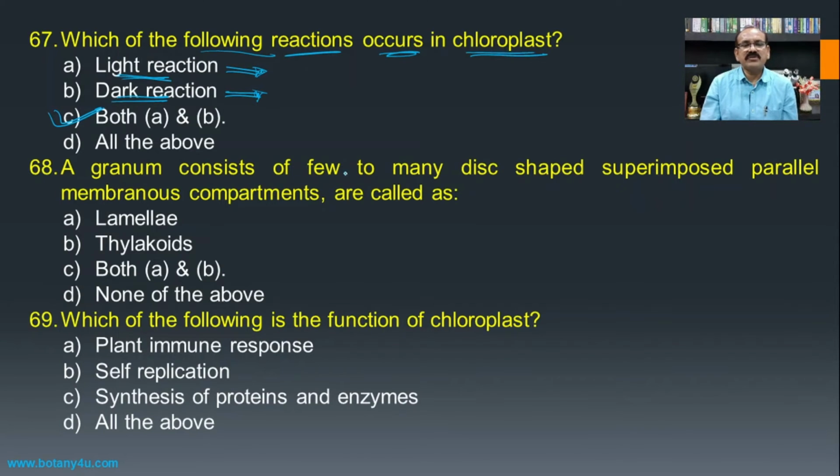A granum consists of few to many disc-shaped superimposed parallel membranous compartments.